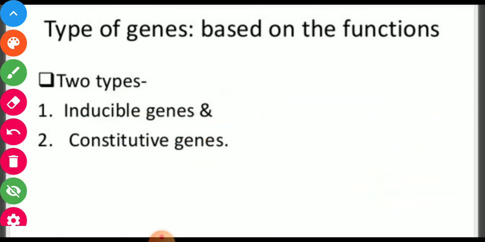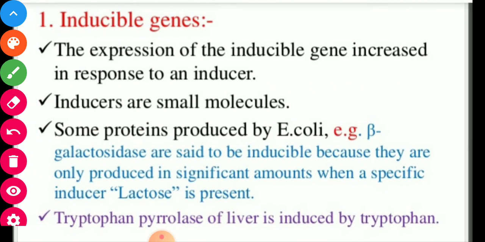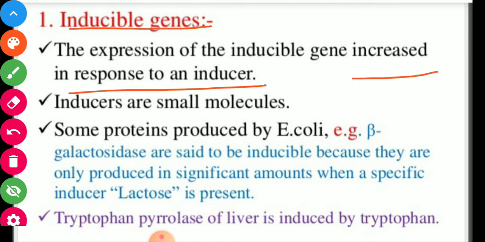The types of genes based on their functions. There are two types of genes: inducible and constitutive. Inducible genes: the expression of inducible genes increases in response to an inducer.